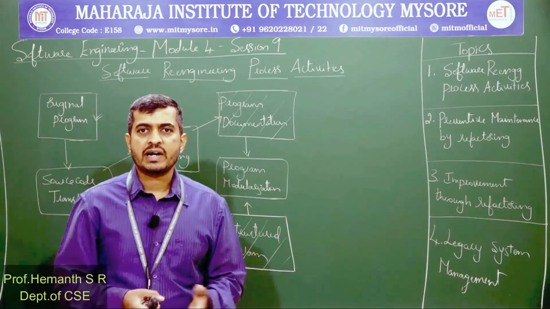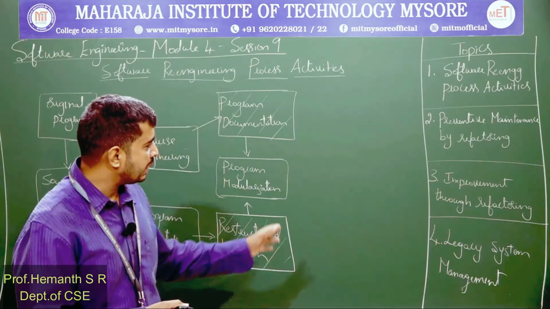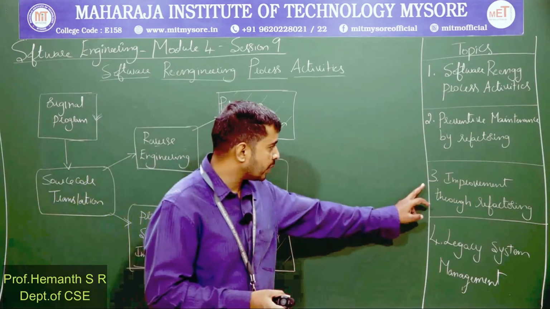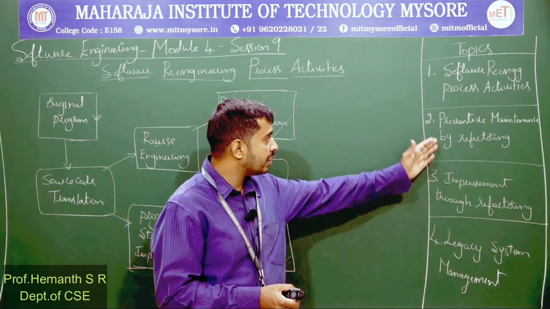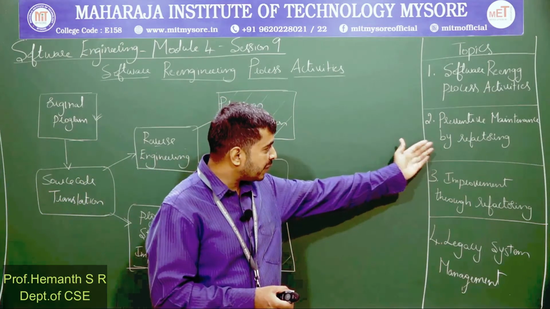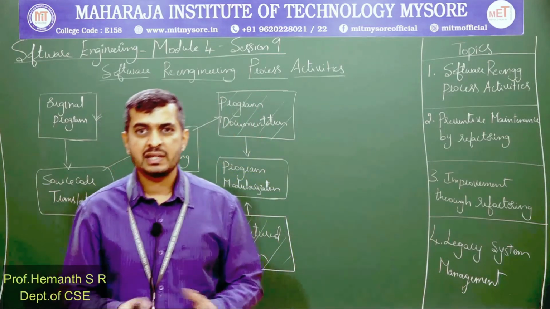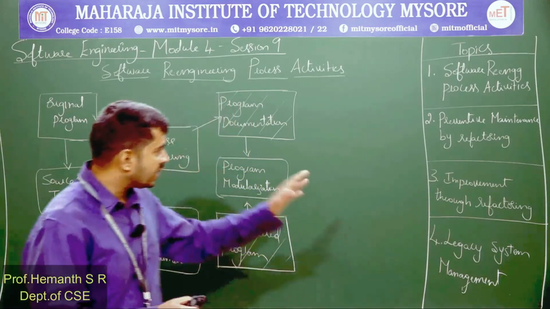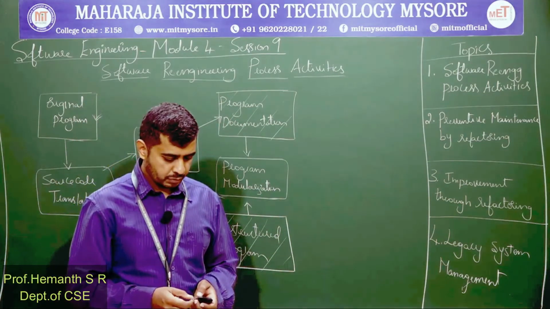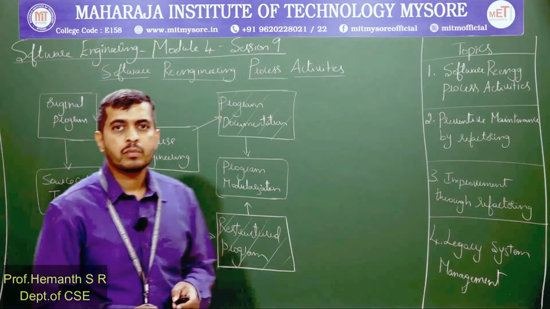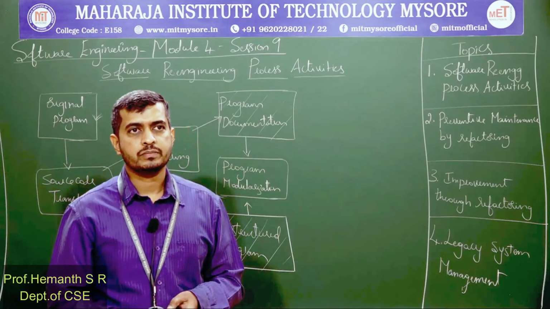We will see the details of refactoring in the next topic. As you can see, that is the third topic. So in the second and third topics, you can see preventive maintenance and improvement by refactoring. We will explore that at that point. So we can perform design refactoring in program modularization.